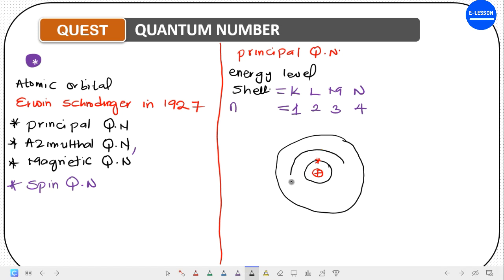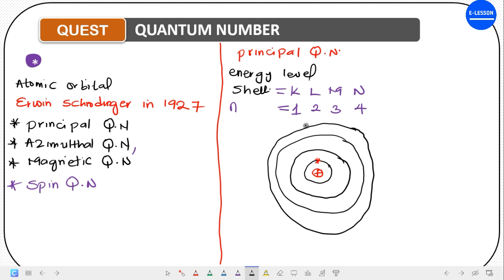So we have something like this. And then finally, another like this. So this first shell here is called the K. This one here is called the L. Here is M. And here is N. And it continues like that.